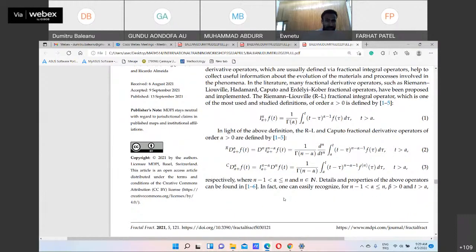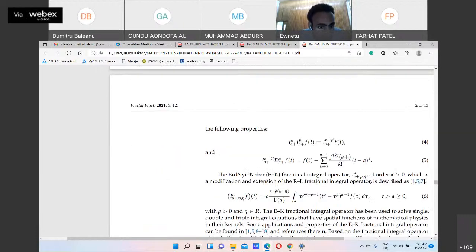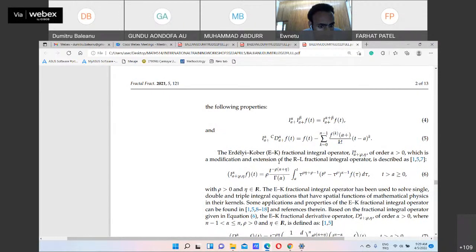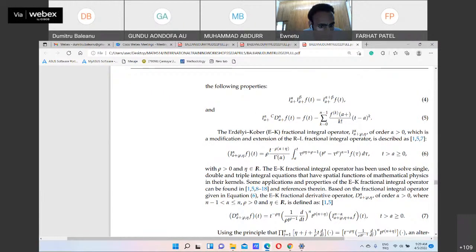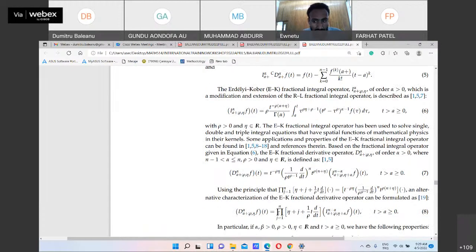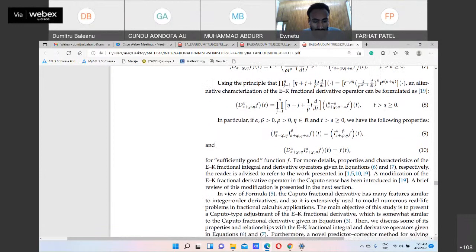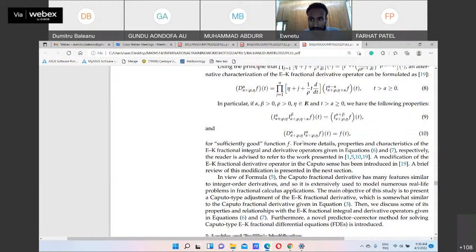Riemann-Liouville we know, Riemann-Caputo we know very well, and properties of integrals acting on integral derivative. The Erdős-Cover operator is a very nice operator, it's an extension of Riemann-Liouville and has many indices and it is defined in this way, right? And this is the integral. The inverse operator is given here. Yeah. So these are the properties of the integrals of these old operators, right?